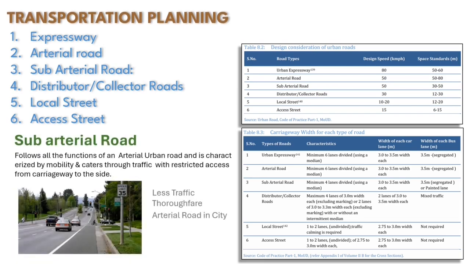Third are sub-arterial roads. These roads follow all the functions of arterial roads but generally carry lesser traffic volume. Such roads allow local or collector road traffic to access arterial roads. Like arterial roads, their design speed is 50 km per hour, but road width is limited to 30 to 50 meter. Also, they generally have 4 lanes with a median.